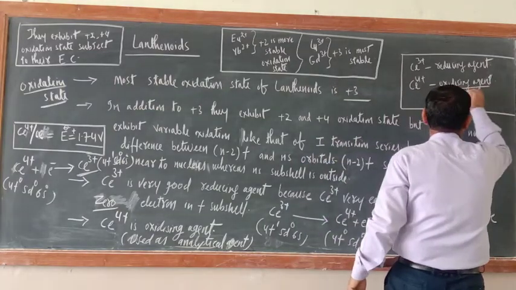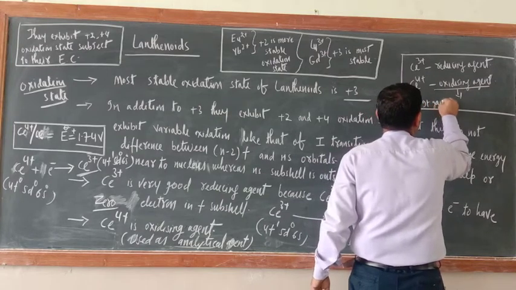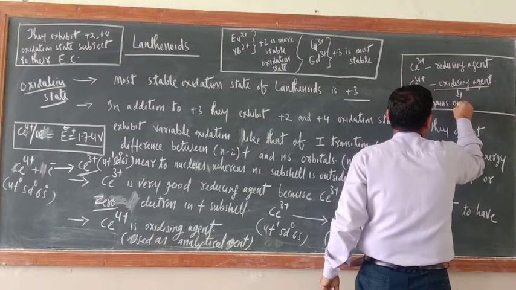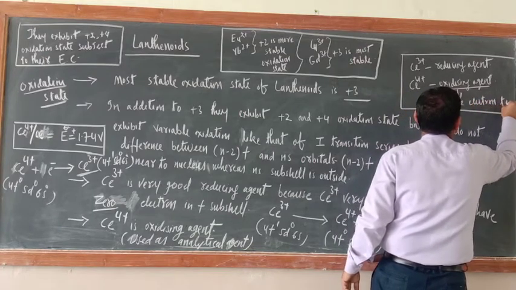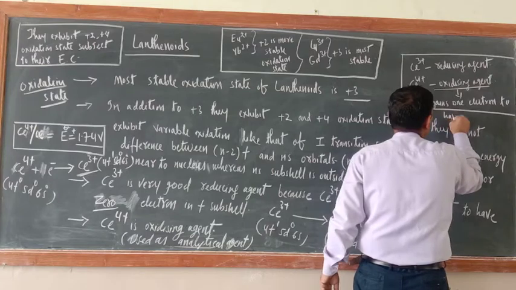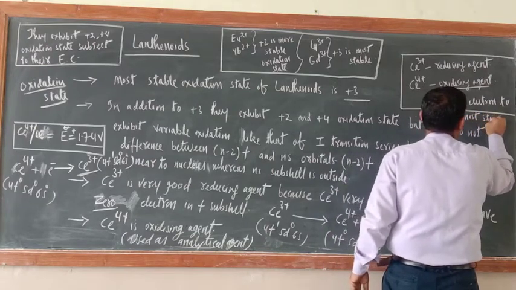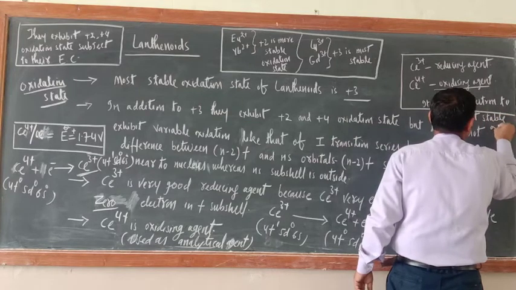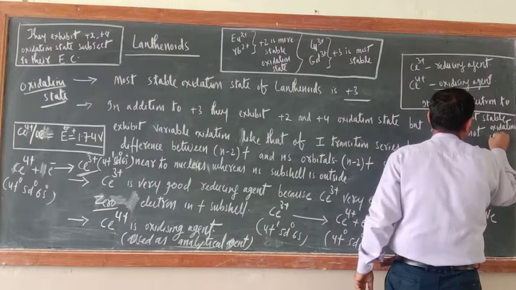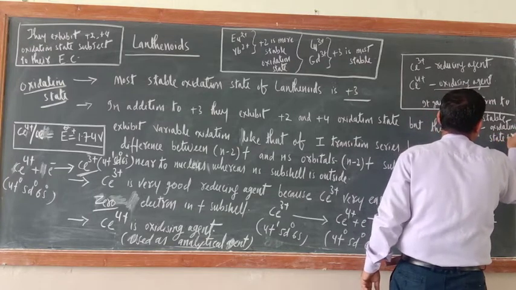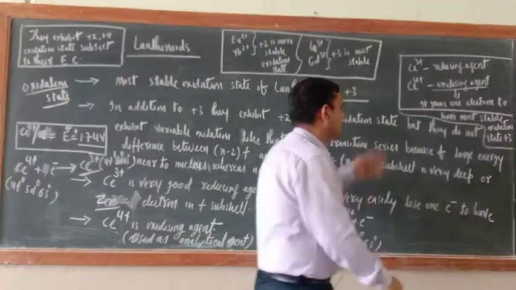Now I am writing why: because it gains 1 electron to have the most stable oxidation state, +3.